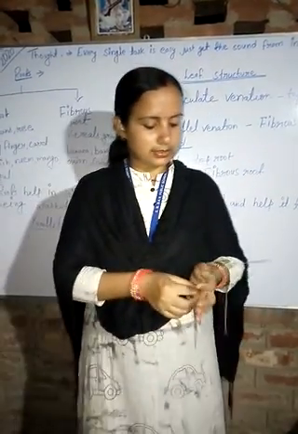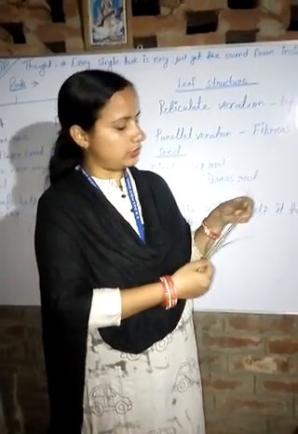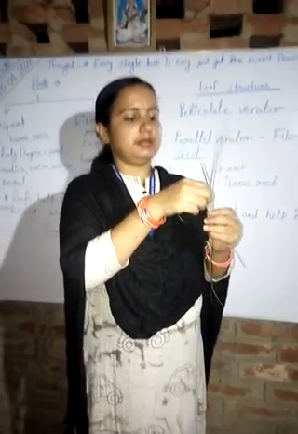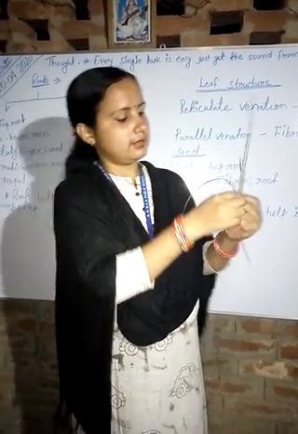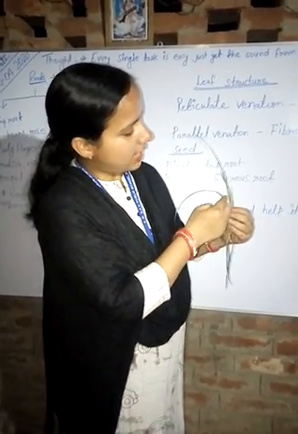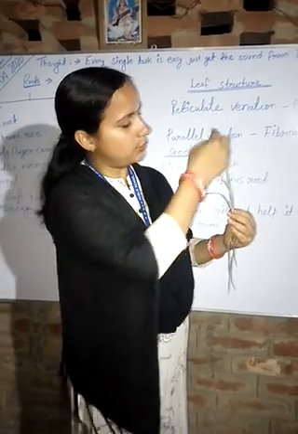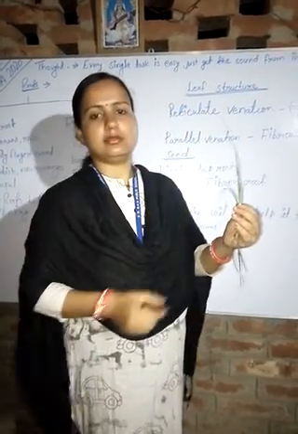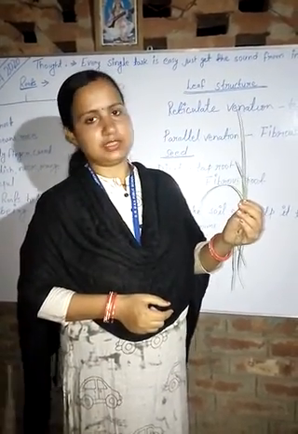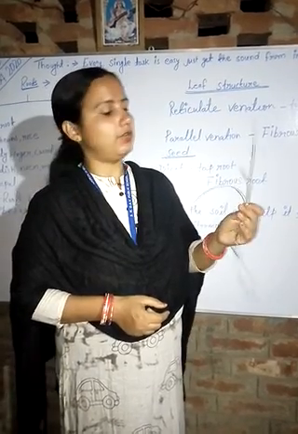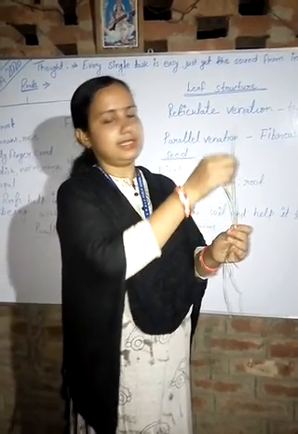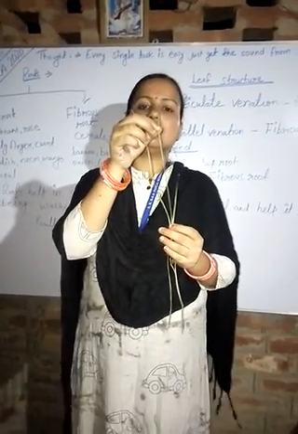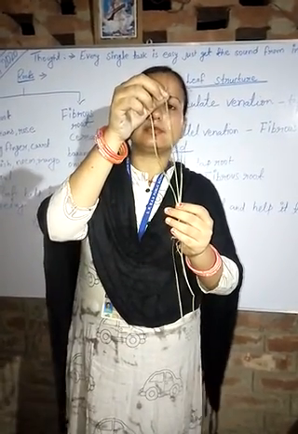Now I am going to show you another type of leaf, in which many veins are arranged parallel to one another in a running way. You can see the structure of this leaf. It is a leaf of a grass. Such a type of structure is called parallel venation.